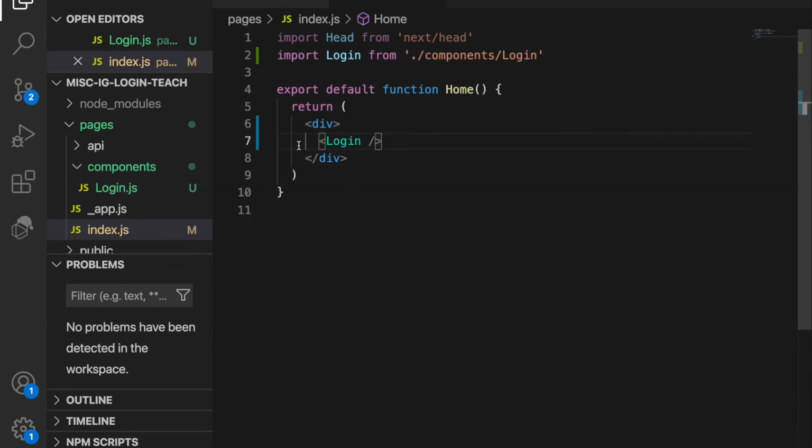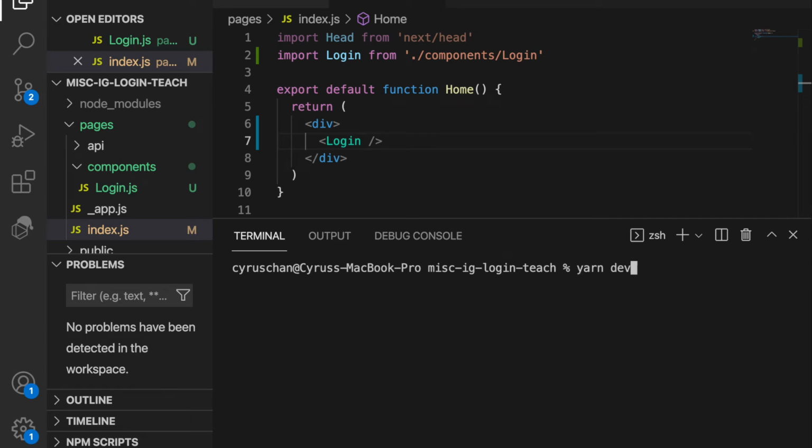And then we create a Login and save it. Now we go to the terminal and type yarn dev, and then if we go to localhost:3001, you can see the login appeared.